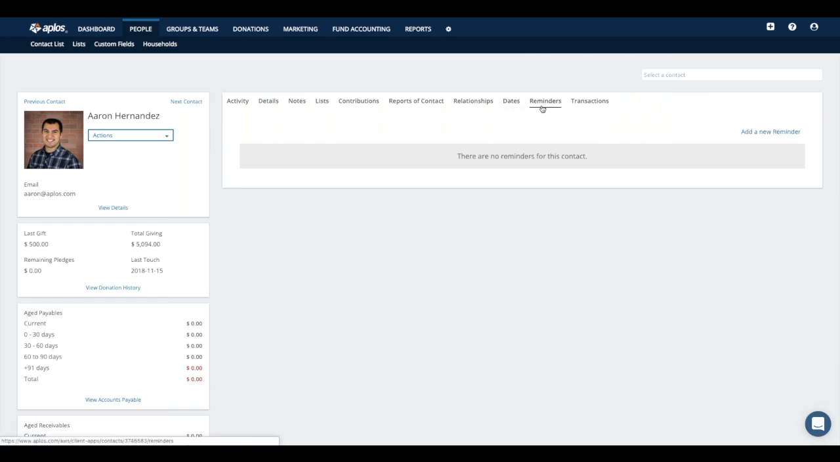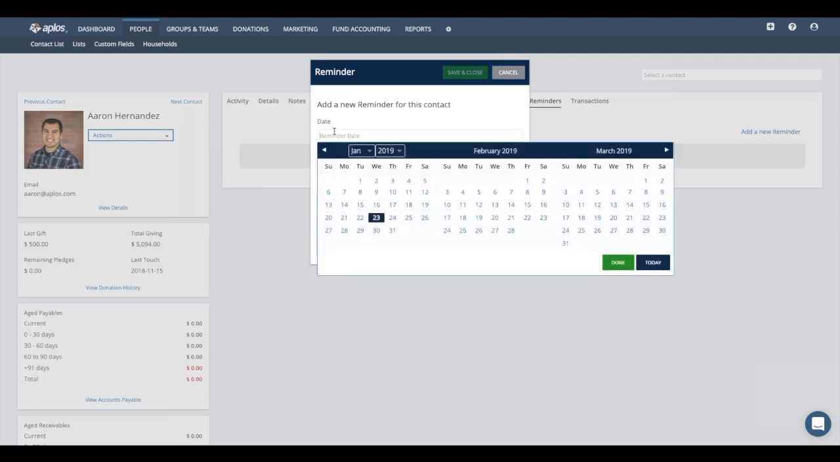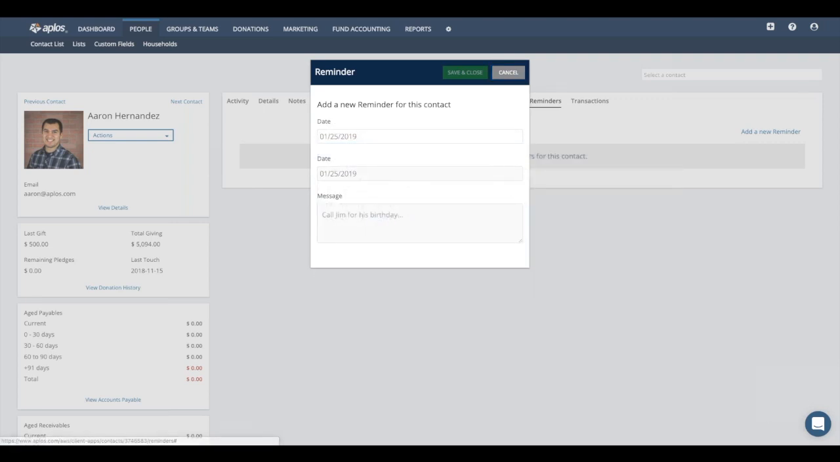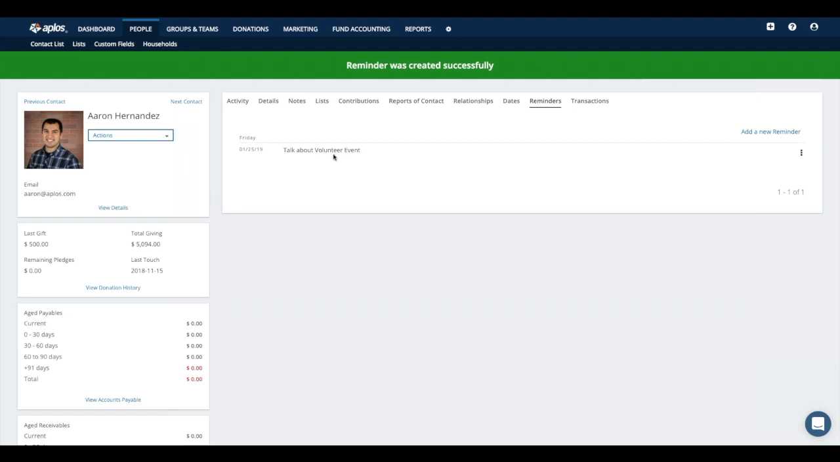Reminders. So this is a way for you to give yourself a reminder notification if you wanted to contact this individual for any reason. So if you are saying, oh, you know what, I need to contact Aaron on Friday to talk about this particular event that he's volunteering for, you can click add a new reminder, put in the date that you're planning on calling or contacting that person. So we could say this Friday, the 25th. And then in the message field, you can talk about what that topic is going to be. So we can say, talk about volunteer event. All right, and then click save and close. So now that adds that reminder into the system.